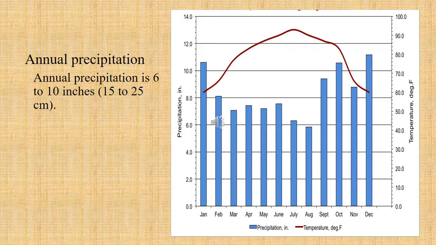I have divided the graph into two, and on the bottom side these are months, and the blue lines are showing precipitation in inches, and the red line is showing temperature in degrees Fahrenheit. So in the graph we can clearly see that the average precipitation is 6 to 10 inches over the whole year. The maximum is in December, while the minimum is in August.